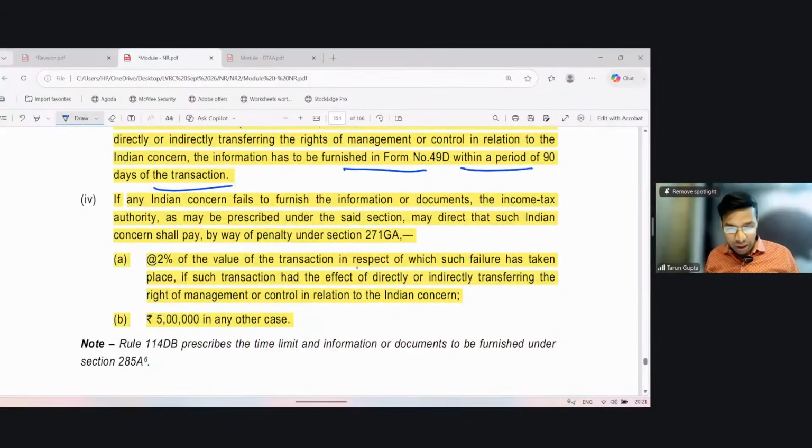If any Indian concern fails to furnish the information, then there is a penalty. Then the income tax authority, as may be prescribed under the subsection, may direct that such person shall pay by way of penalty a sum equivalent to 2% of the value of the transaction in respect of which such failure has taken place, if such transaction had the effect of directly or indirectly transferring the right of management or control in relation to the Indian concern, and 5 lakh in any other case.